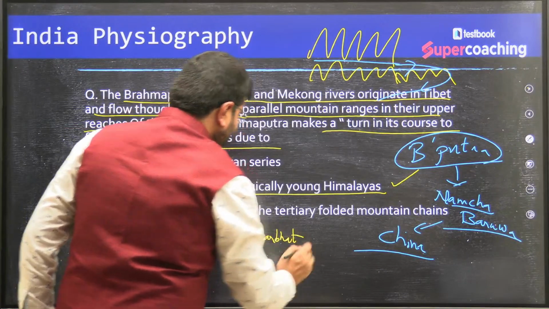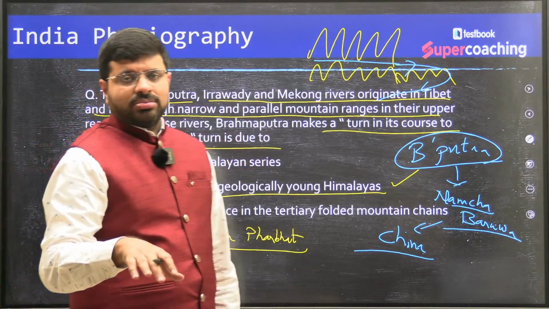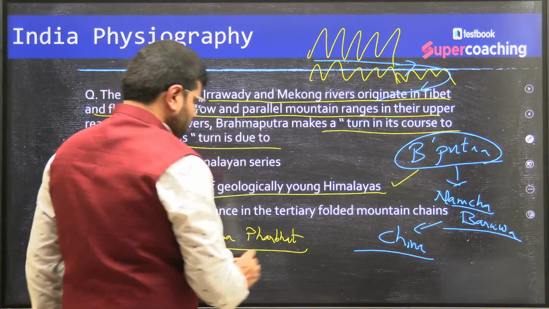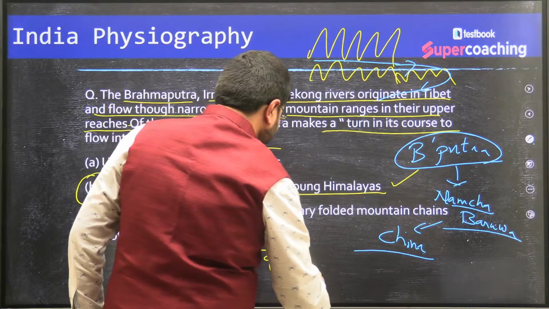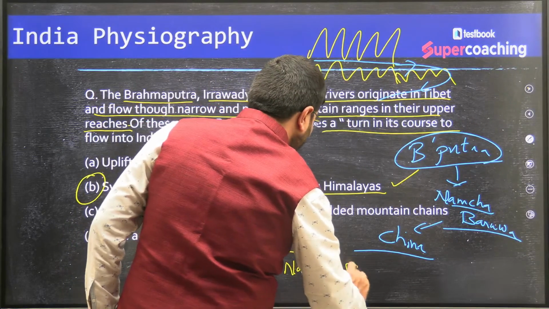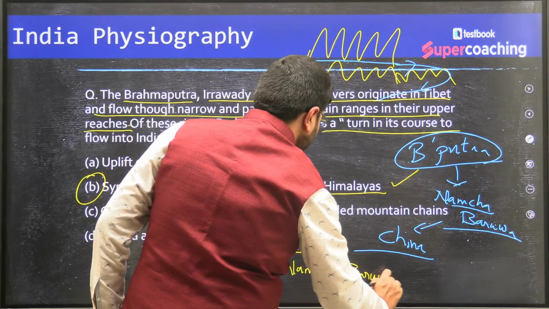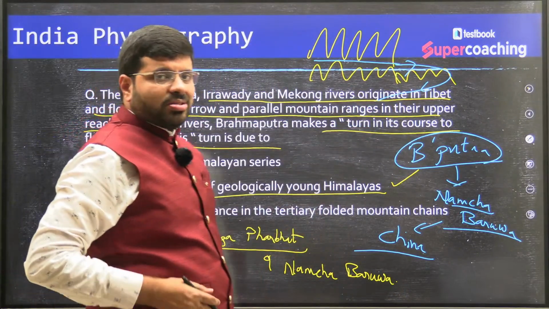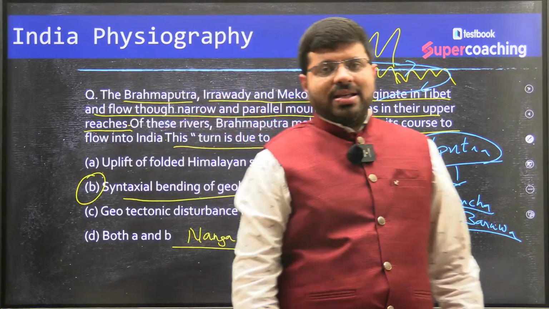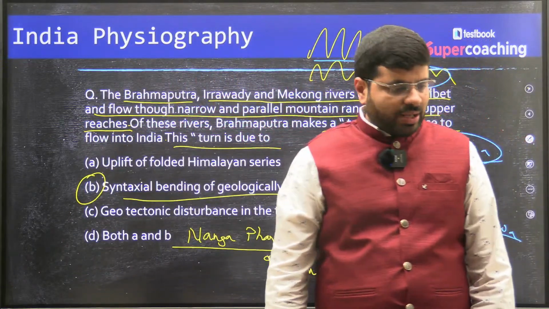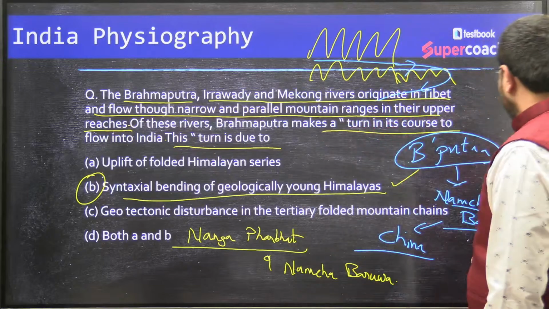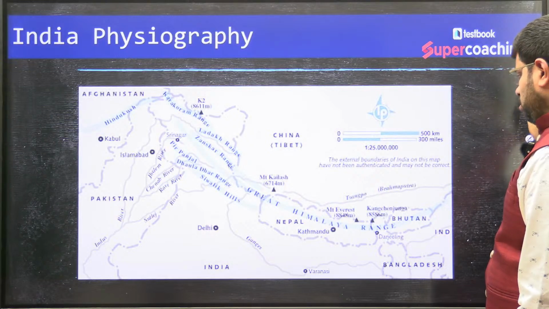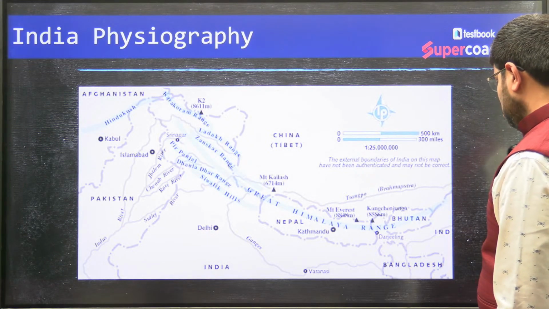This is technically now in Ladakh, that is the Pakistan occupied Kashmir, as we say. Nanga Parbat, and the other one is Namcha Barwa. These are the turns, and this is where the river takes a turn, right? So it is because of this syntaxial bending that the river has taken a turn. Otherwise, we would not have seen that. Now, many of you would confuse this. Now, let me show you a picture.